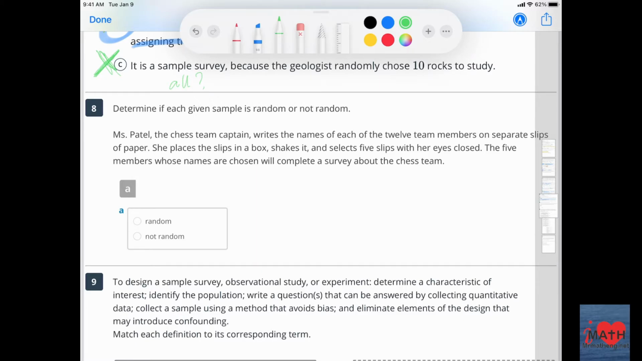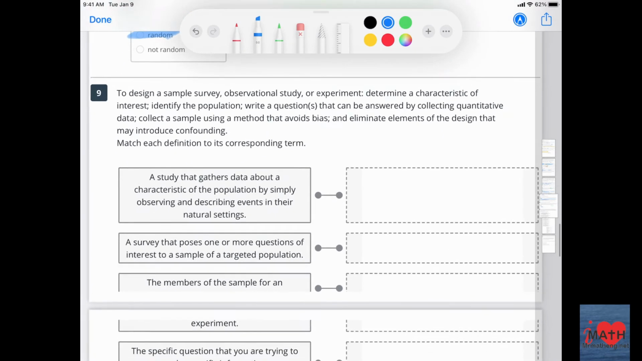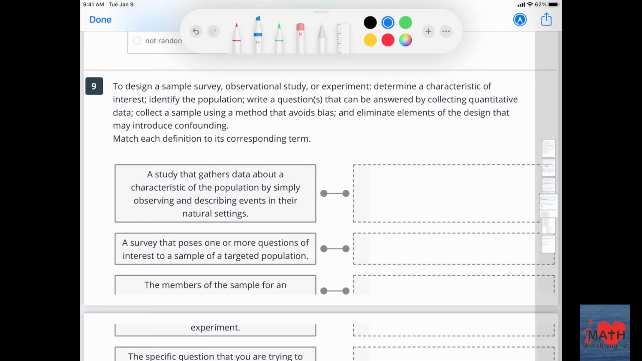I think of a couple of things. Was there equal chance? There's slips of paper. Yes. Does each of the 12 members have a separate piece of paper? Have an equal chance? Yes. Does the 5 slips change each person's equal chance? No. We're going to learn that in probability in chapter 4. So this one is random. All right. Number 9.